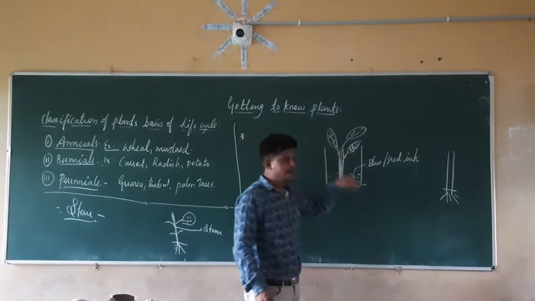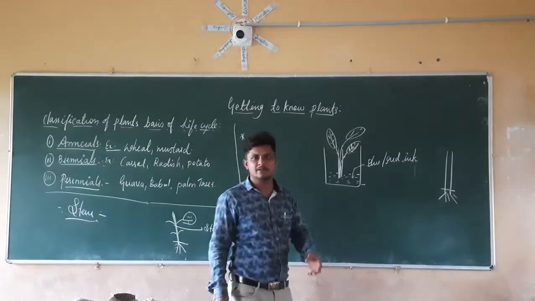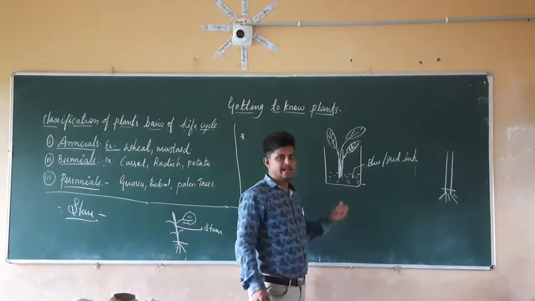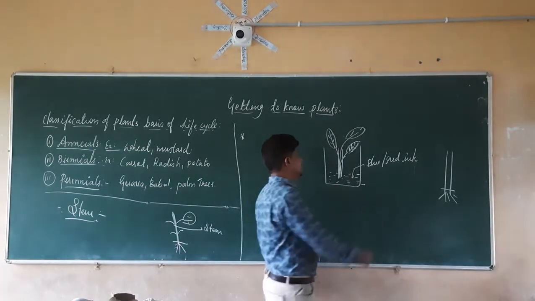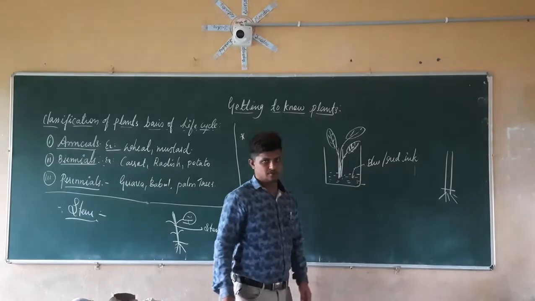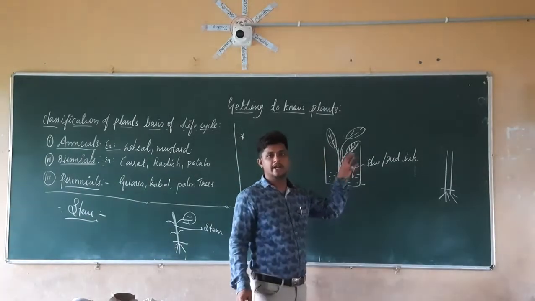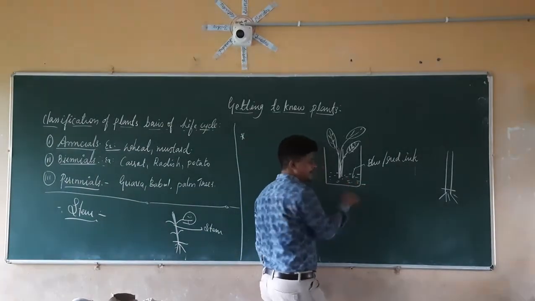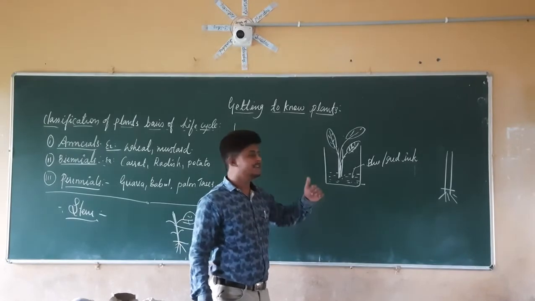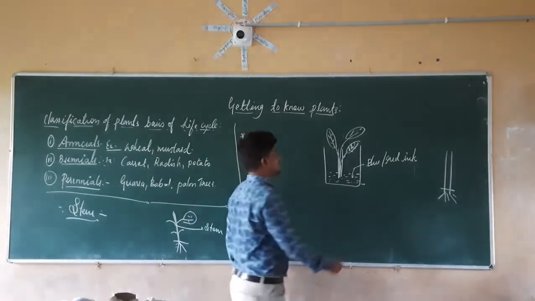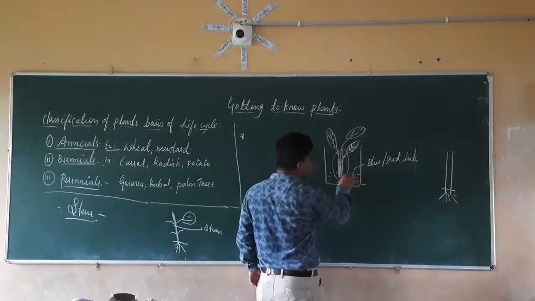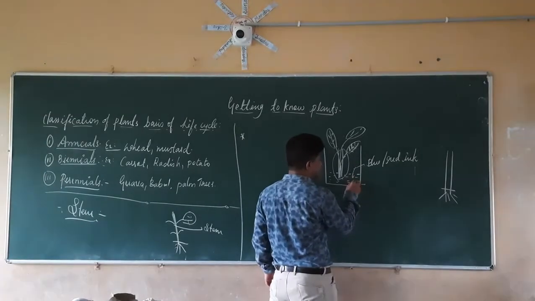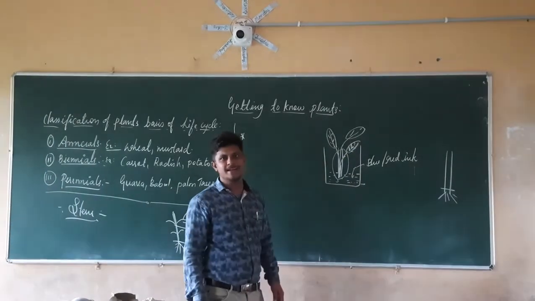From where are these leaves getting the colored substance? It is nothing but water. To check the transfer of the water, we are adding the blue and red color so that we can see it. The leaves are getting the blue and red color from this container. So which one is helping here? This stem is helping in the transfer of water from the container to the leaves and the upper portion of the tree.